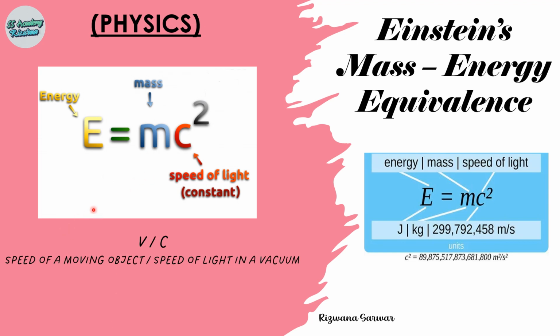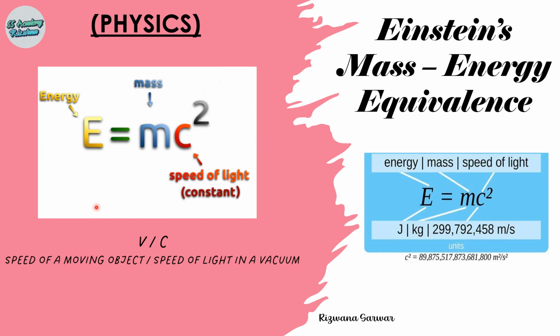Mass and energy are both but different manifestations of the same thing. E is equal to the product of mass and the square of the velocity of light. It shows that a very small amount of mass may be converted into a very large amount of energy and vice versa.